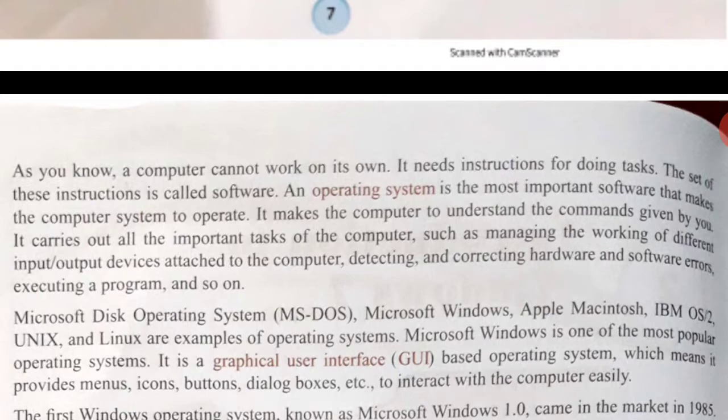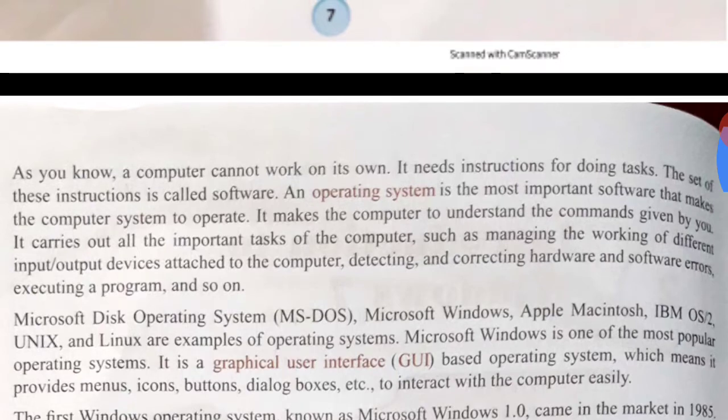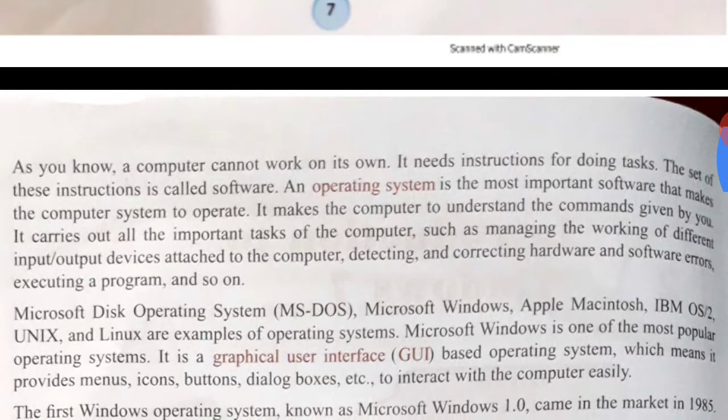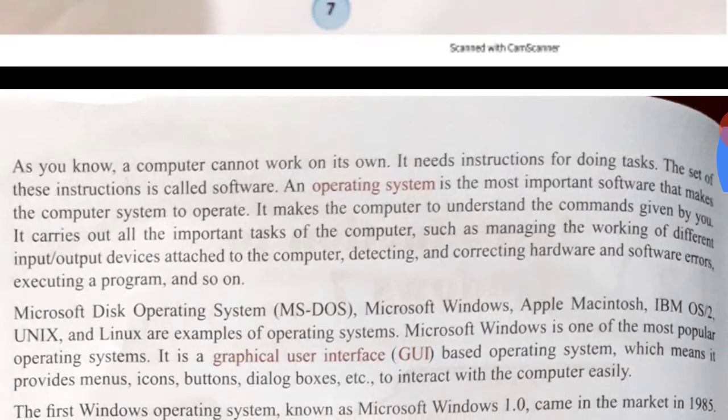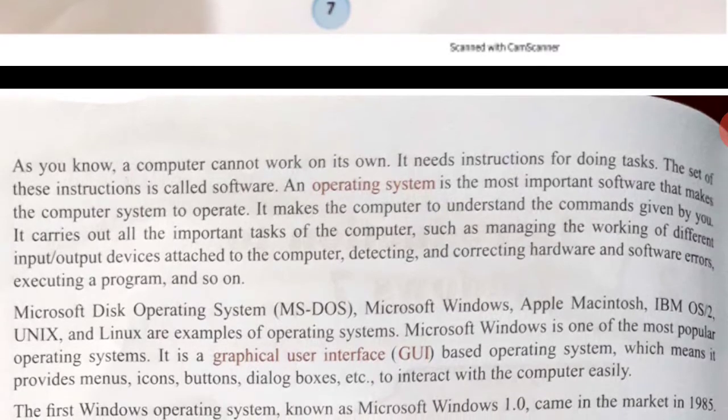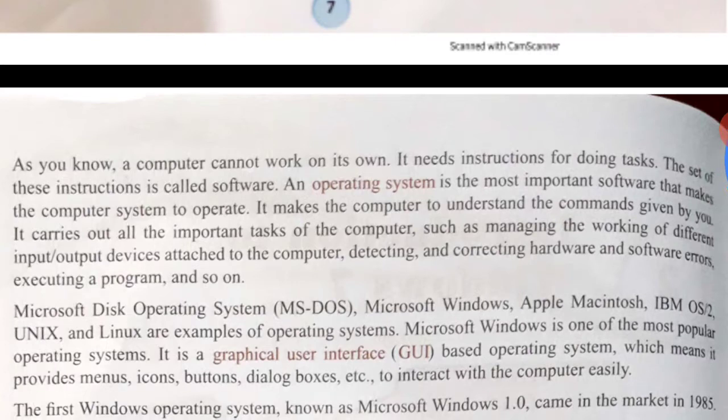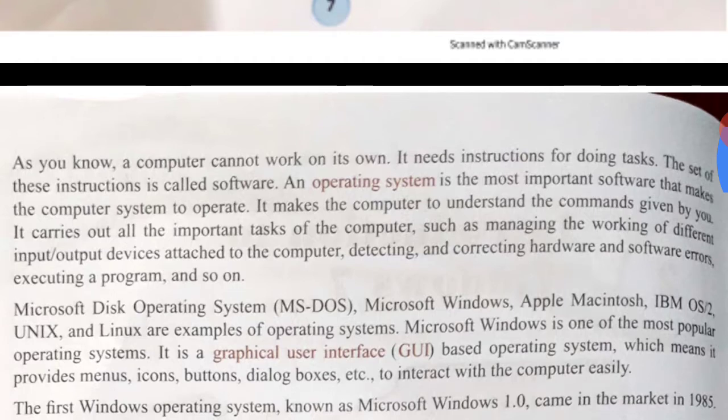Computer software, also called software, is a set of instructions. Examples of software: Notepad, Paint, Calculator. This is the software which you cannot touch or feel.